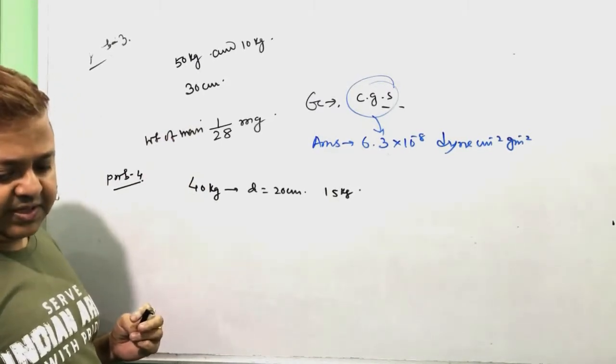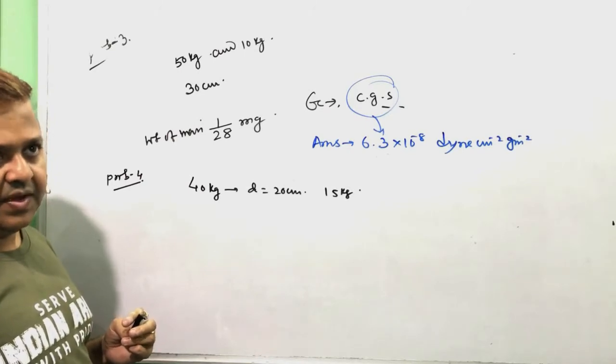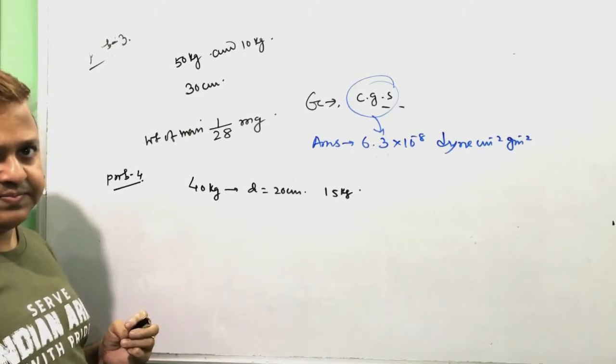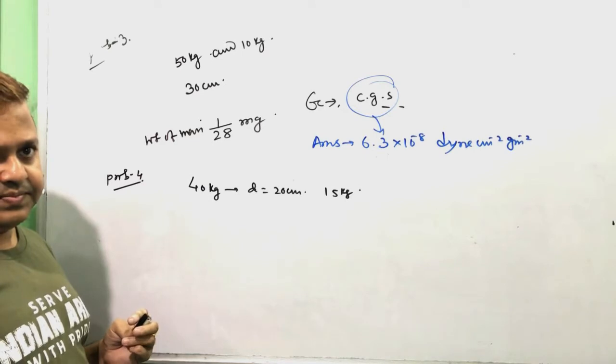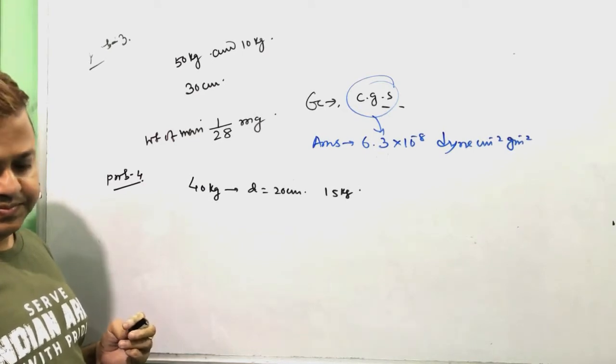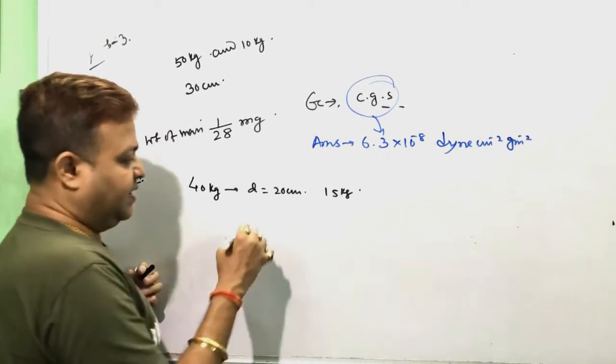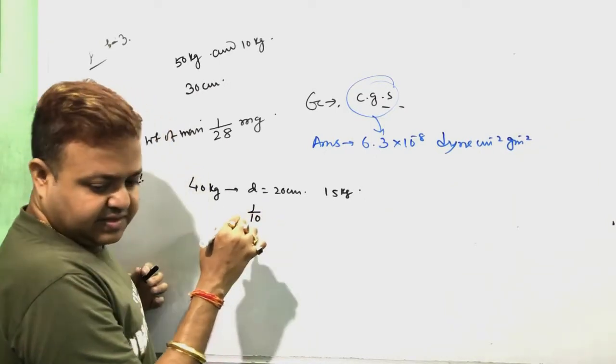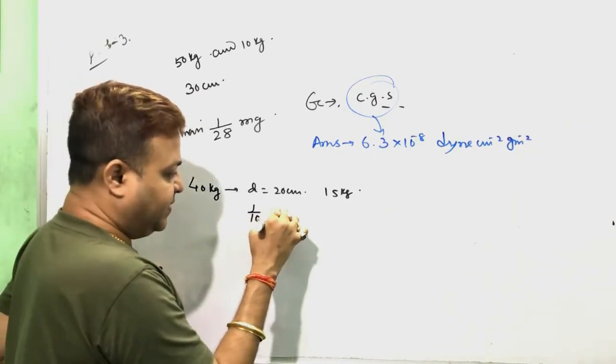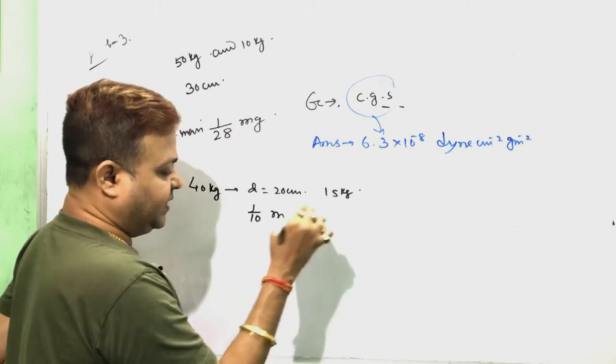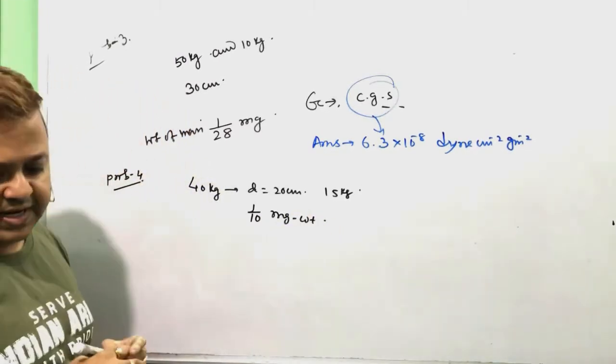And the force of attraction becomes 1/10 milligram weight.